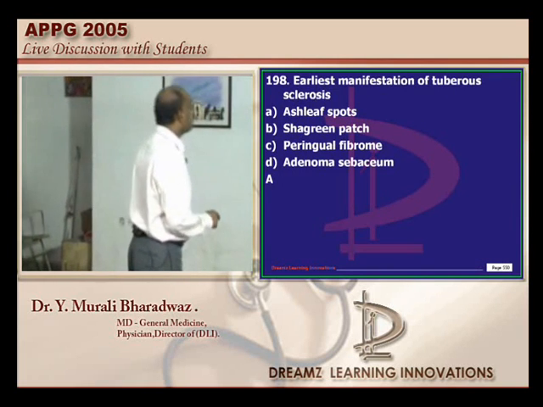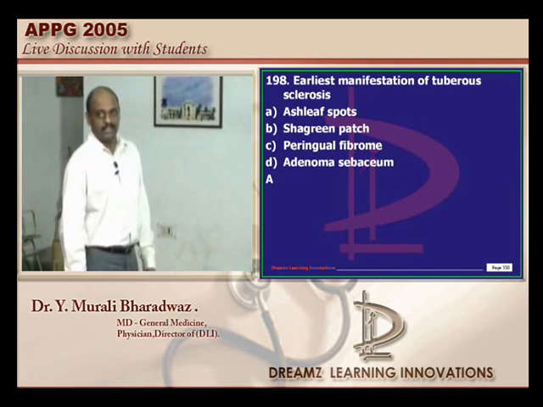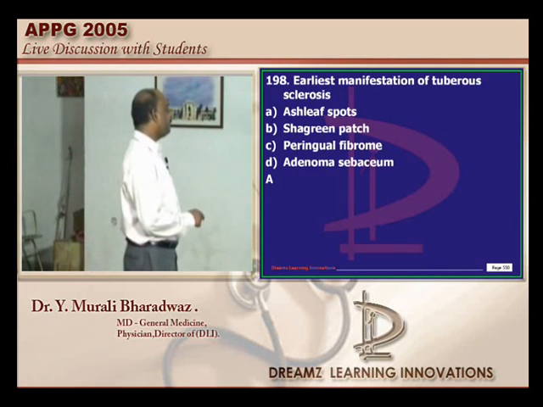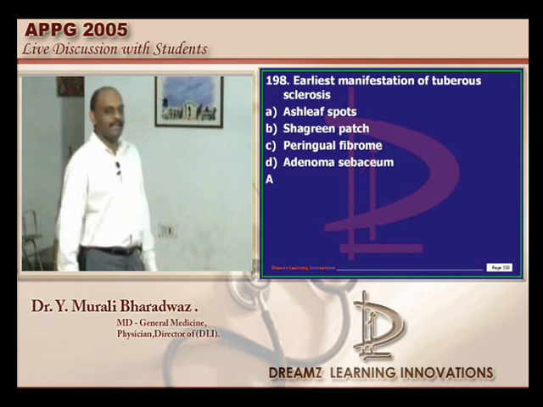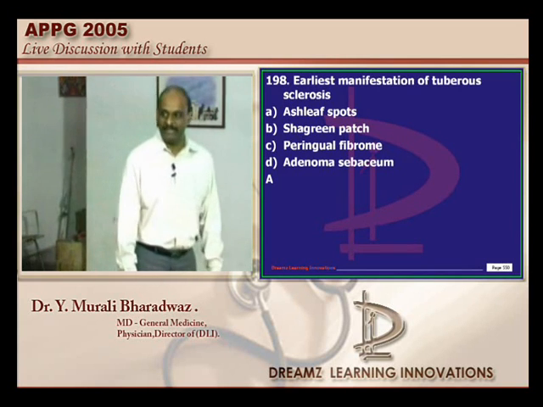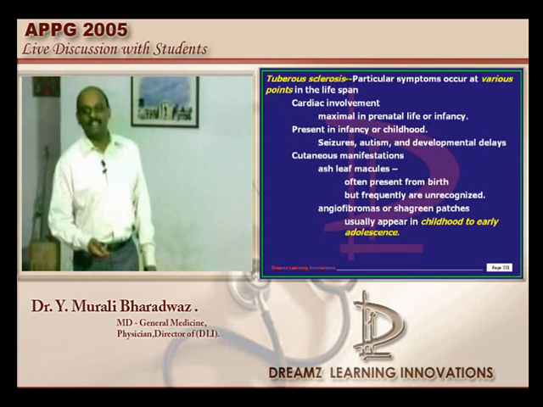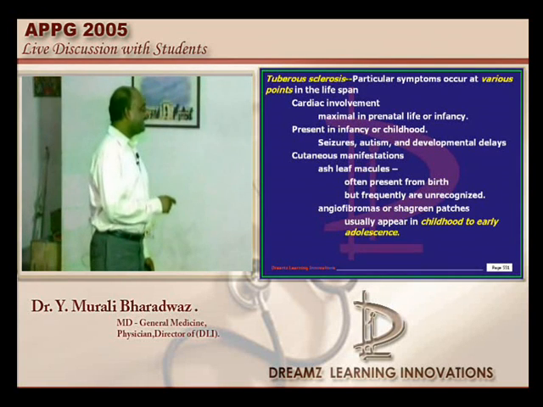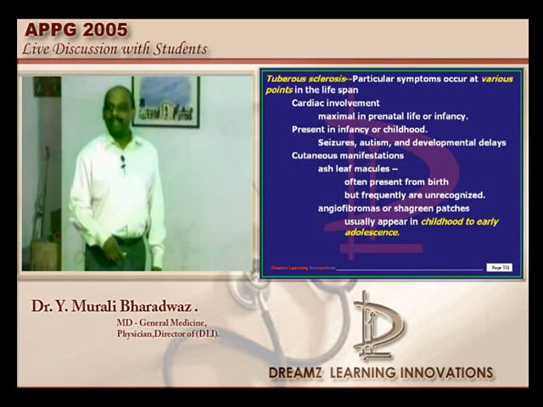What is the feature in tuberous sclerosis which is the earliest feature? Ash leaf spots are found, periungual fibromas are found, shagreen patch is also found, all of us we read. But which is the earliest? See, the thing is, you can tell all those things.